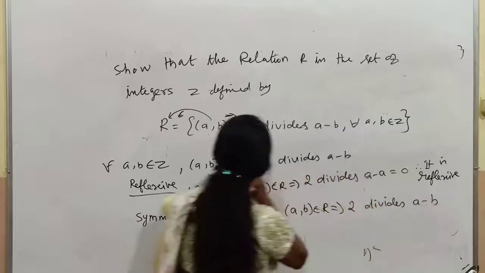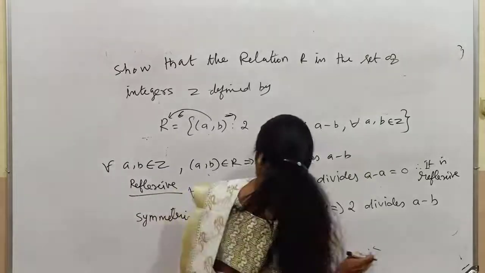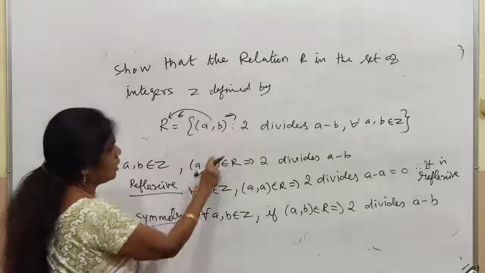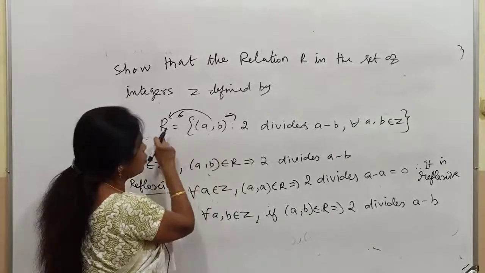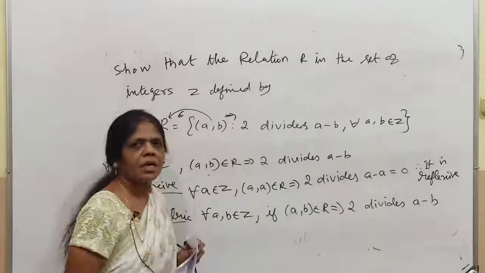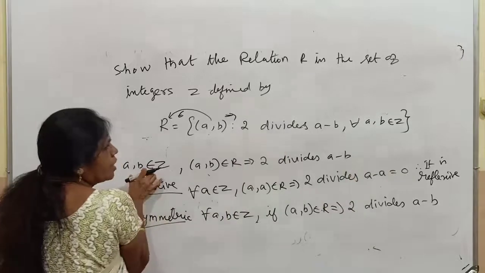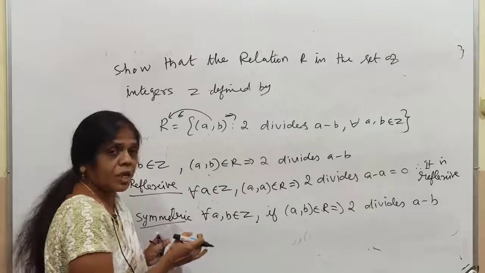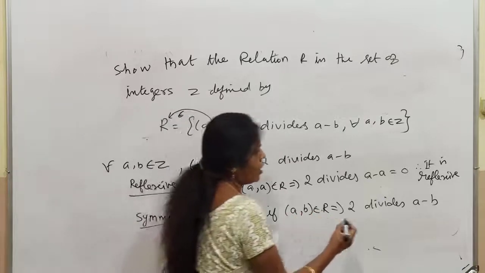The same thing you are writing as it is, children, here for symmetric. Now remember this: this belongs to this implies the same thing. Write as it is, for all a, b belongs to the integers. So all of you are following it. Easily you can score 3 marks in this. Remember that. 2 divides a minus b.